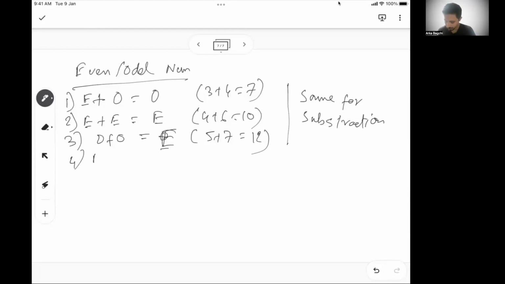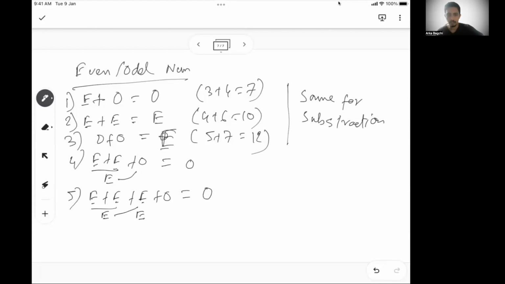What if there is even plus even plus odd? So you can actually break it down further. First, two evens will give you an even, and then even and odd will give you an odd, right? Similarly, if I have, let's say, even plus even plus even plus odd, in that case, the first two will give me even. This and this even will give me even. Even plus odd will give me odd.